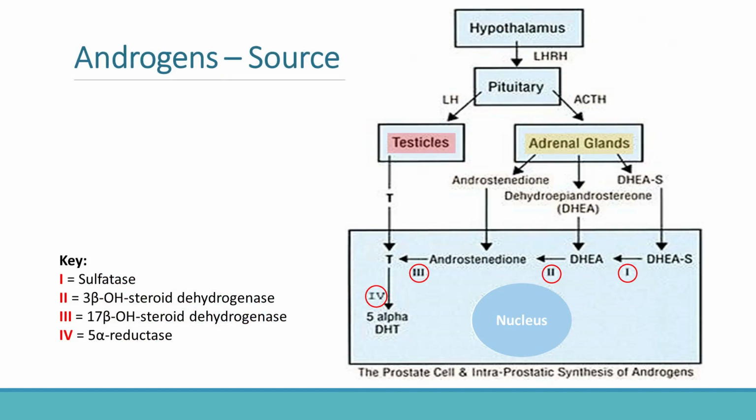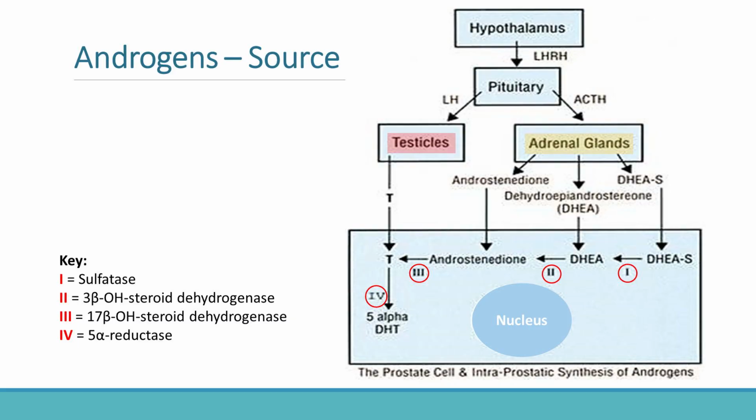The testes are the major source of testosterone in males under the influence of LH. However, the adrenal glands also contribute weak androgenic precursors such as dehydroepiandrosterone, or DHEA, and androstenedione. Notice the enzymatic pathways shown in this slide. These enzymes are highly important clinically because many antiandrogenic drugs target them. The enzyme 5-alpha reductase converts testosterone into dihydrotestosterone, or DHT, which is a much more potent androgen than testosterone and is particularly important in tissues such as the prostate, skin, and hair follicles.